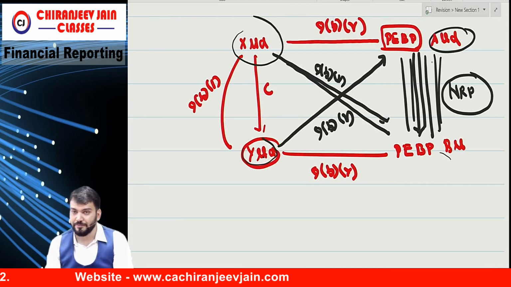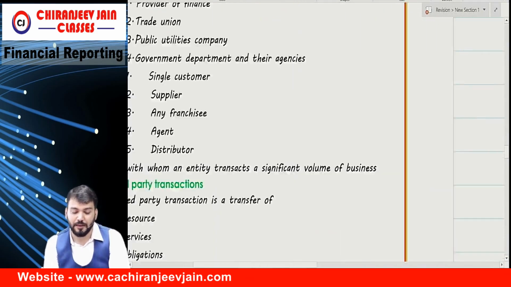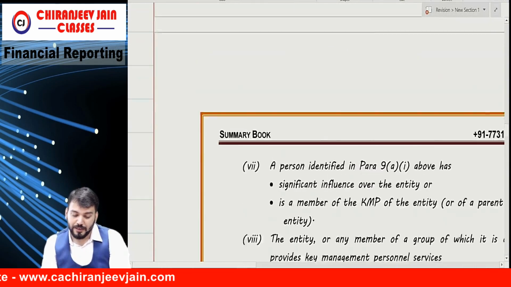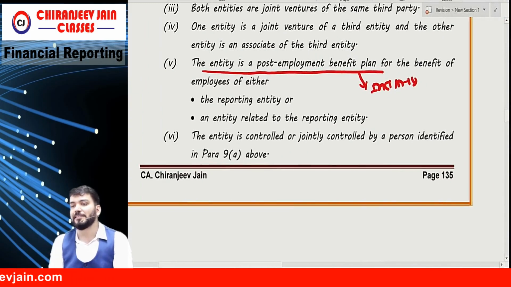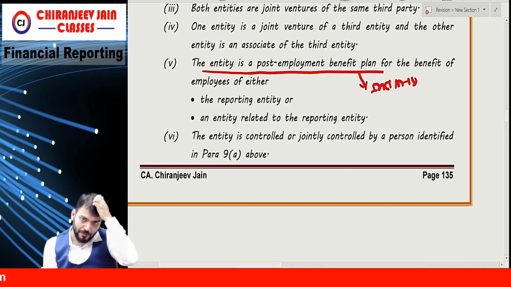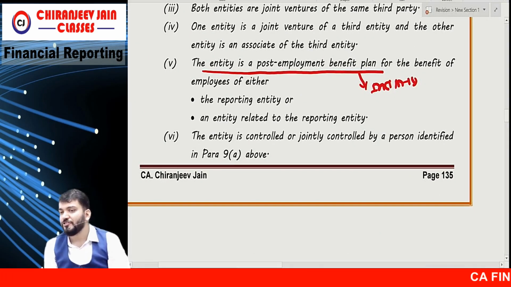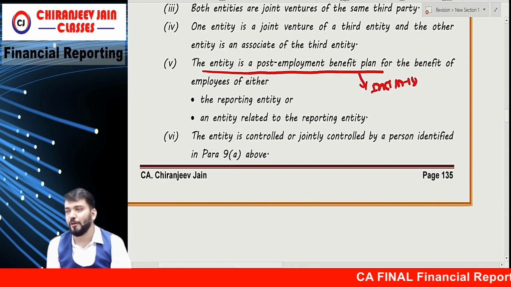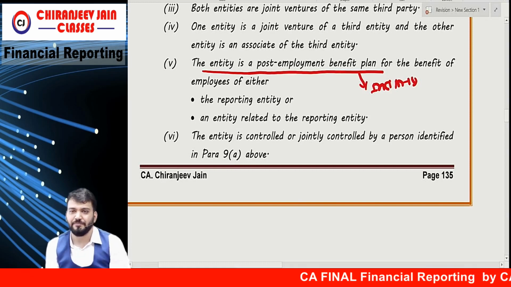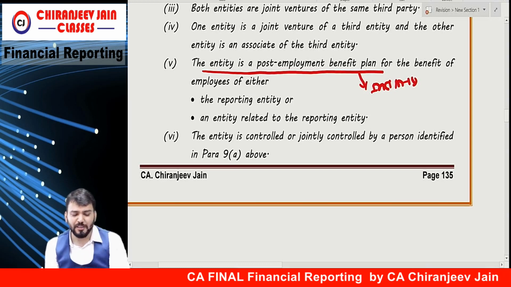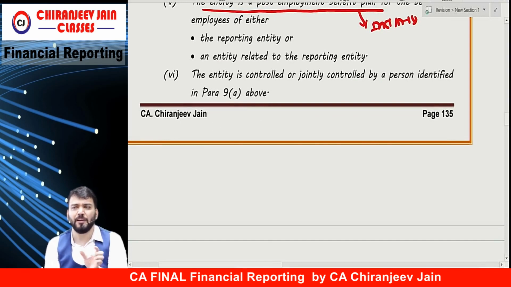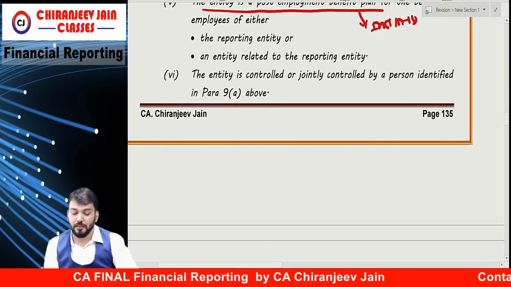Understood this point? Correct? Yes, sir. We have understood. Correct. Point number 5 also understood. Point number 6 and point number 7 are interesting. However, I will do them together so that confusion is not there. Because both are related. The point number 6 and point number 7 are related to each other.